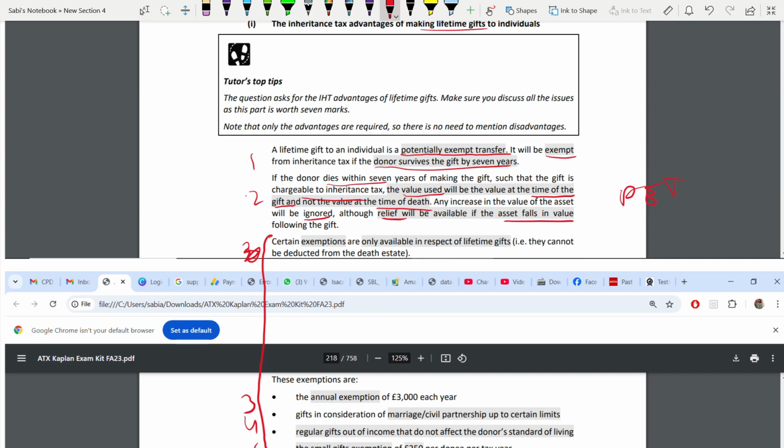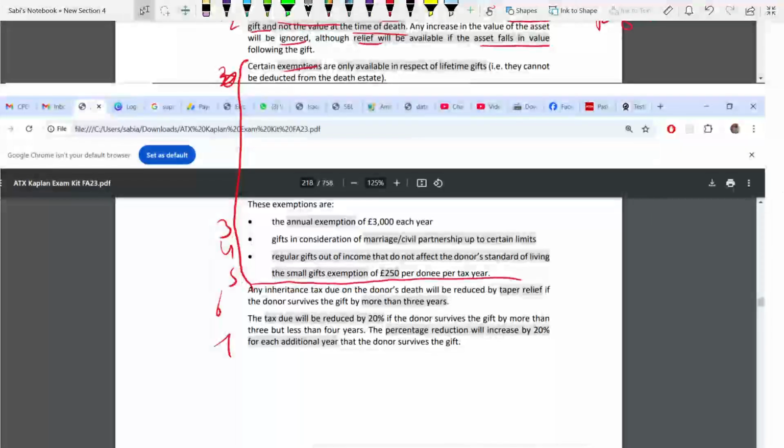Second advantage. Third advantage, there are some exemptions there. And these exemptions are only for lifetime gifts, not for death estate. We'll see those exemptions. First exemption, annual exemption of 3,000. Next exemption, marriage exemption. Up to a certain limit, gifts in consideration of marriage are exempted. Third, regular gifts out of income that do not affect the donor's standard of living. And small gift exemption of 250 per donee per tax year. That's why you have to learn all this. While you're studying and preparing inheritance tax, you have to learn all these types of exemptions. Very important for you to answer inheritance tax. So this you will only get when it's a lifetime gift, not death estate.